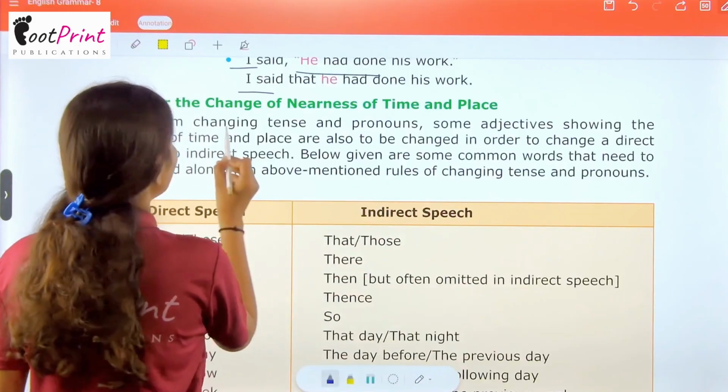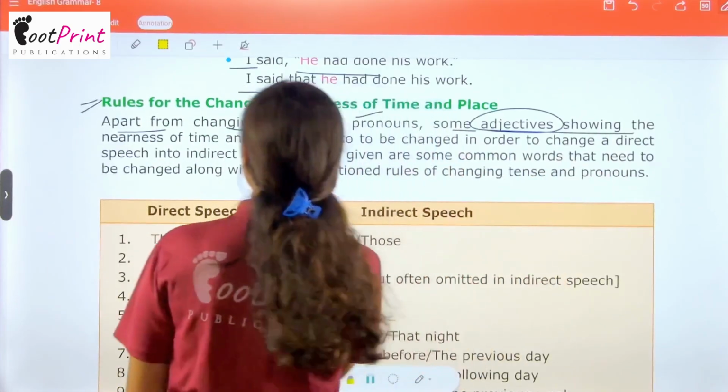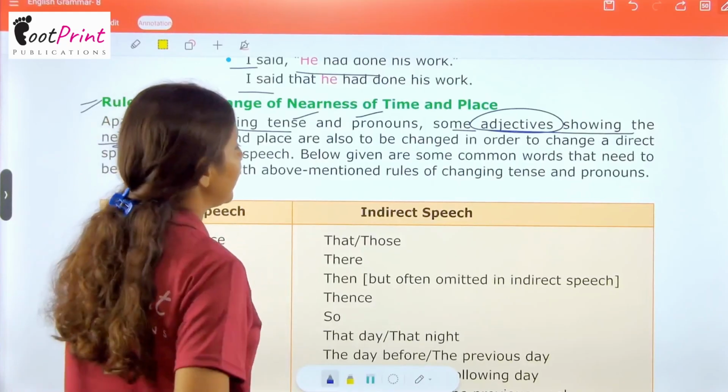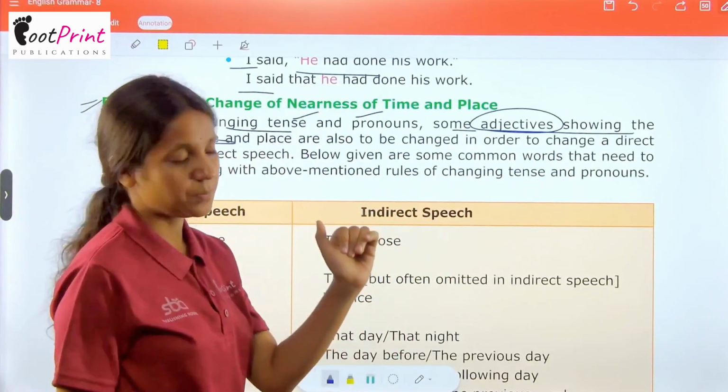So, apart from changing the tense and pronouns, some adjectives showing the nearness of time and place are also to be changed in order to change direct speech into indirect speech.